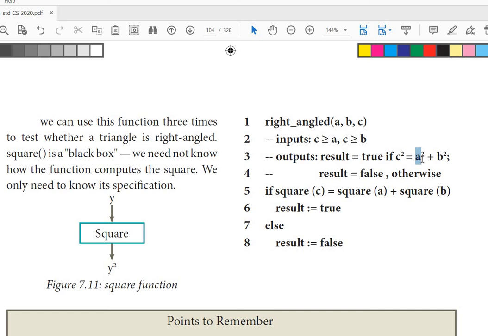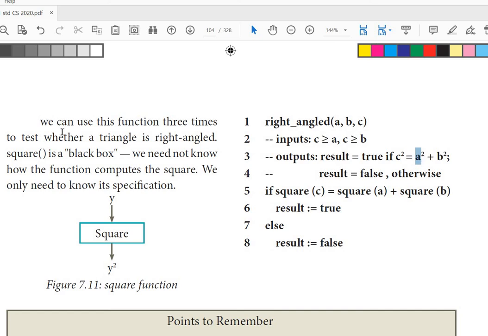The concept is that squaring a number is repeated two times here. So instead of writing the same code two times, we write one set of code, give it a label, and use the label wherever we need it. That is simply called a function.